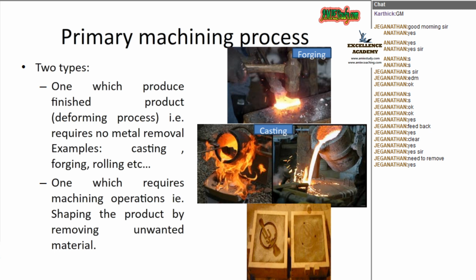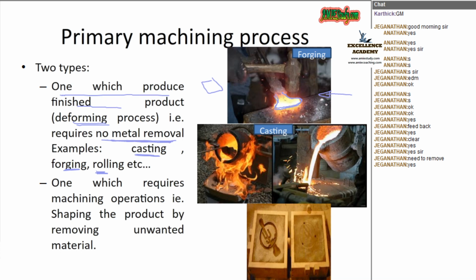Yes, okay. So that is one type. Let us read. Two types are there. One which produces the finished product by a deforming process. That is, no metal is removed. Examples are casting, forging, rolling, etc. You can see the forging diagram here. This is the hot billet, and the shape is like this. By means of hammering, I can change the shape like this.